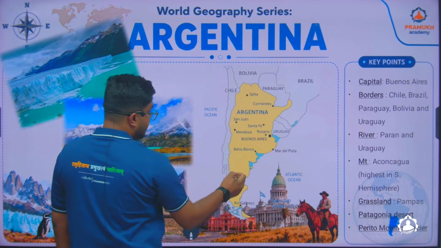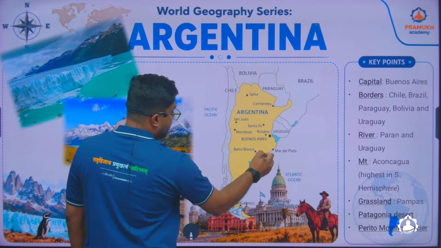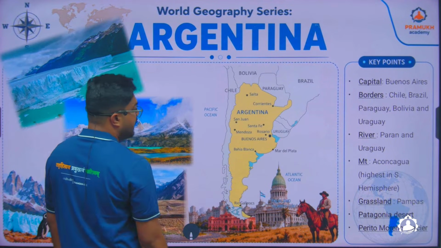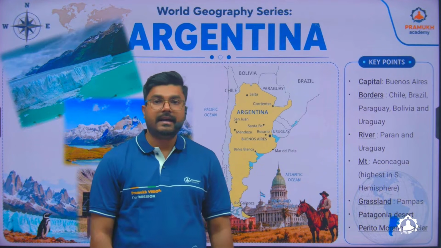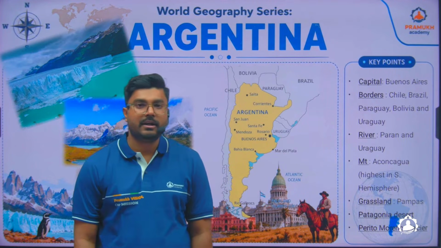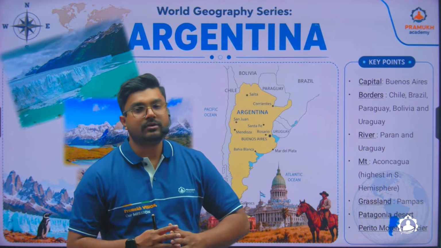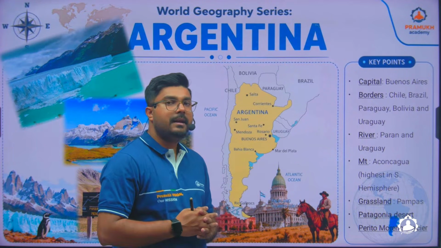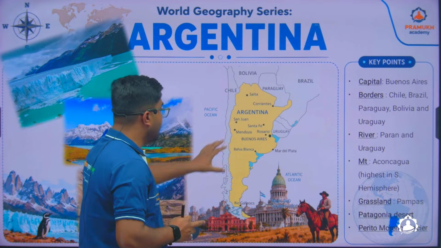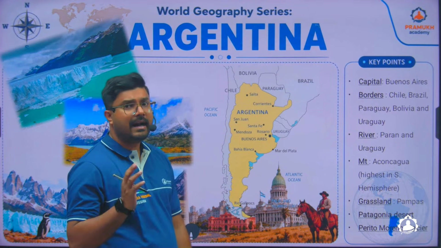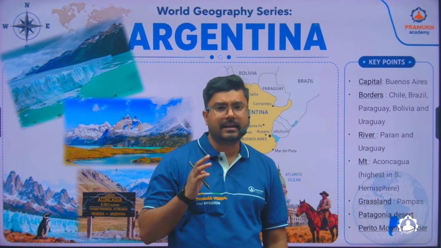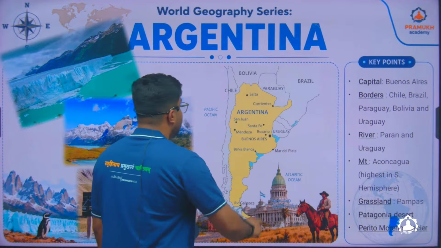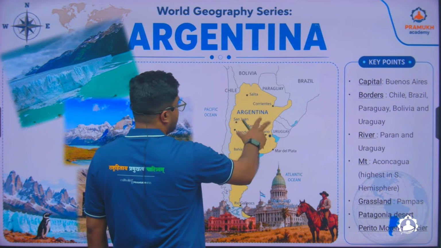And in Argentina, you will find a desert which is called the Patagonian Desert. In the Patagonian Desert, you will find the Perito Glacier, which is one glacier that is least impacted by climate change or the melting issue. The Patagonian Desert is one of the largest cold deserts of the world, like the Gobi Desert. Here, the grassland, like I told you, is the Pampas.